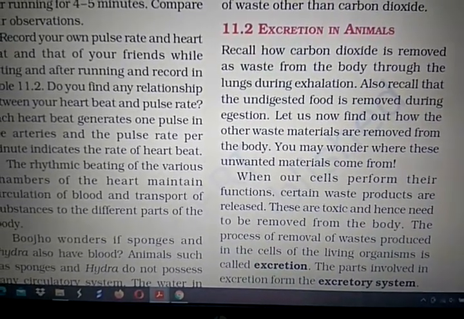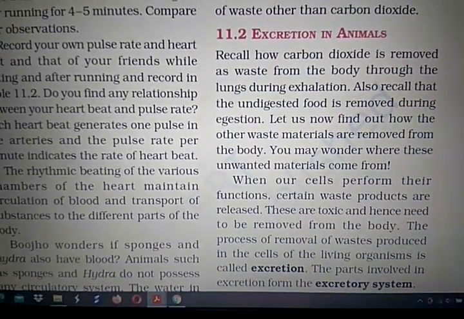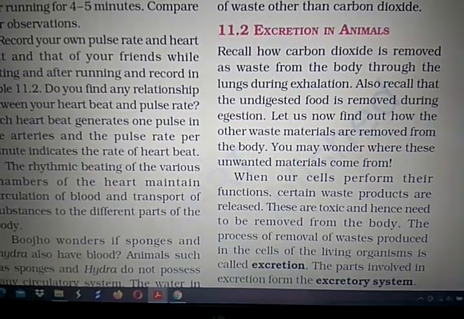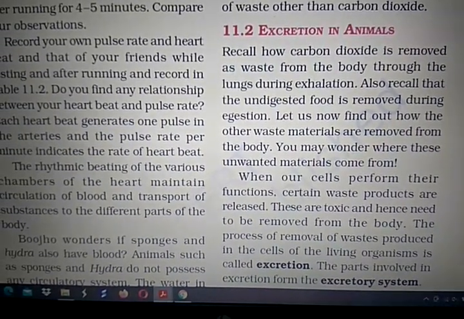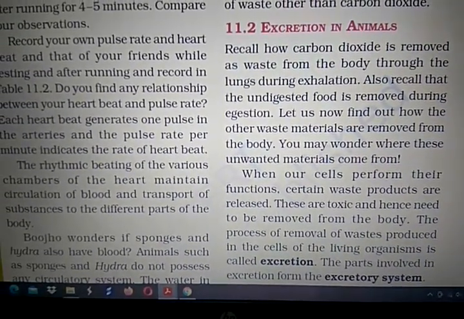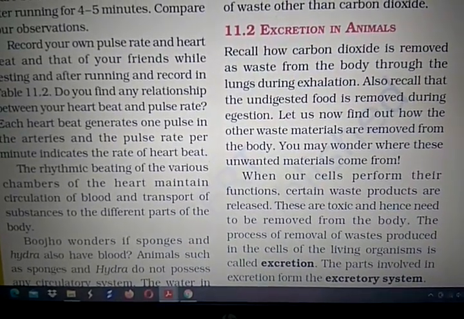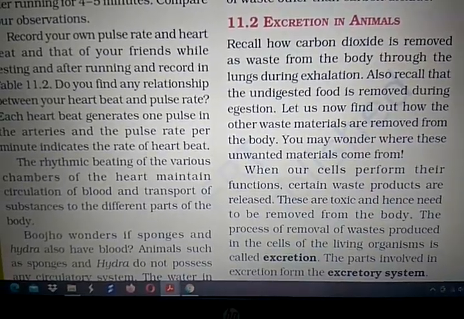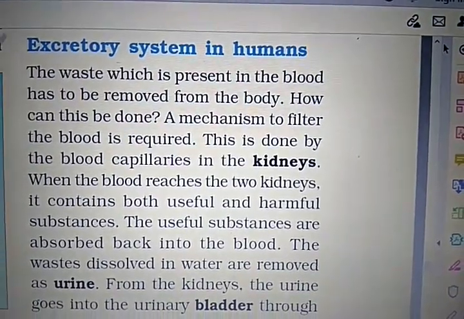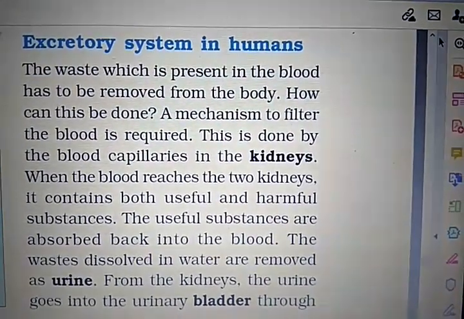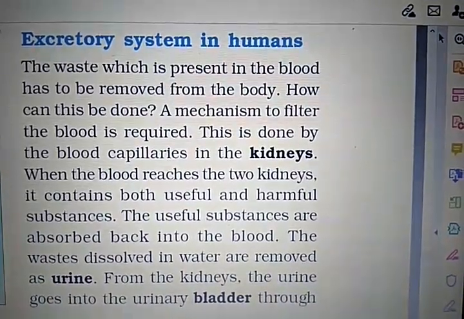These are toxic and hence they need to be removed from the body. The process of removal of waste produced in the cells of the living organism is called excretion. And the part involved in this excretion is the excretory system. So now let's learn excretory system in humans.